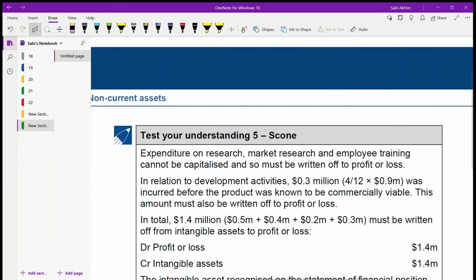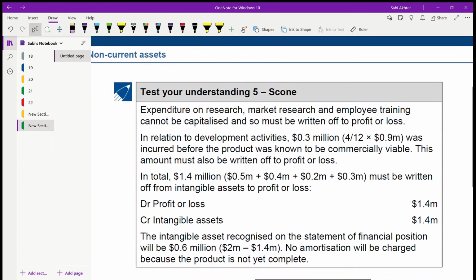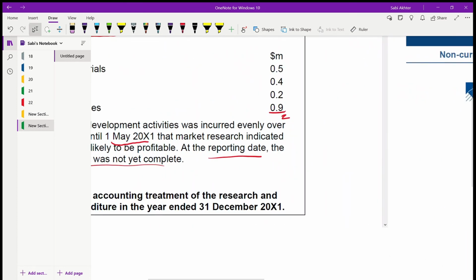Just now we have finished it. So we know that research is not an intangible asset. For development, the criteria are there, and we have to see whether it meets the criteria or not. Expenditure on research, market research, and employee training cannot be capitalized. So they must be written off to profit and loss. Employee training is anyway an expense. In relation to development activities, how much is it? If you see, it is just 0.9. The others are anyway expensed.